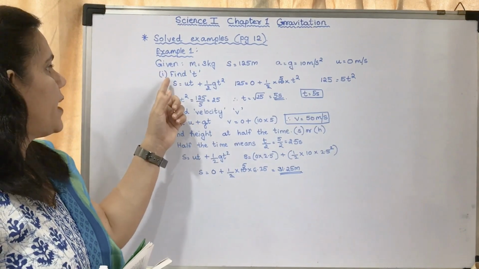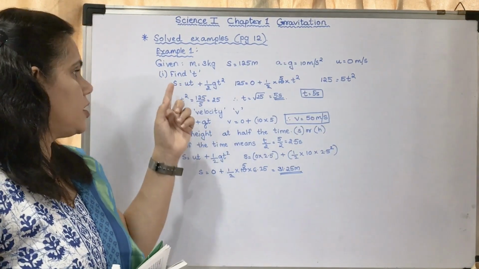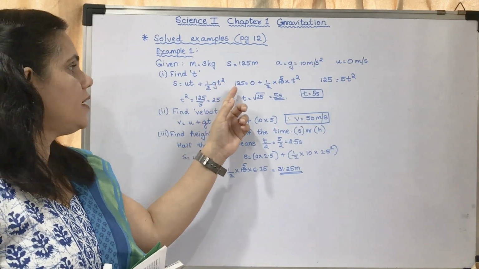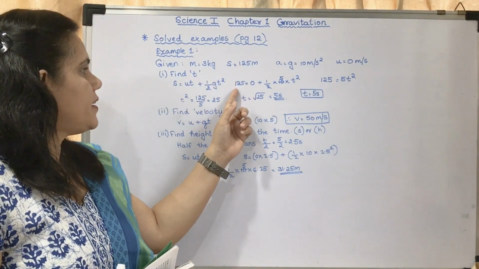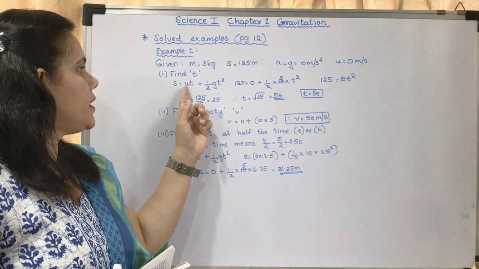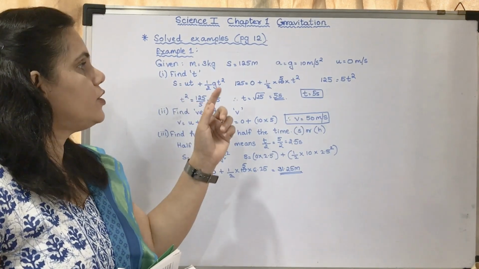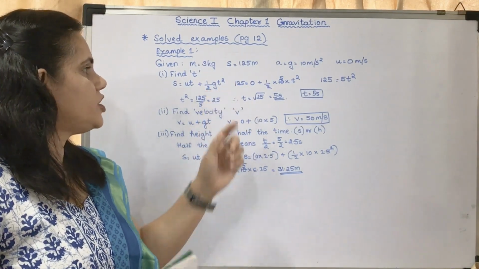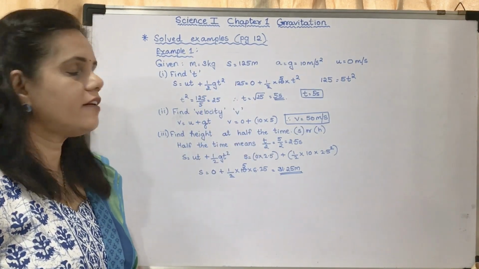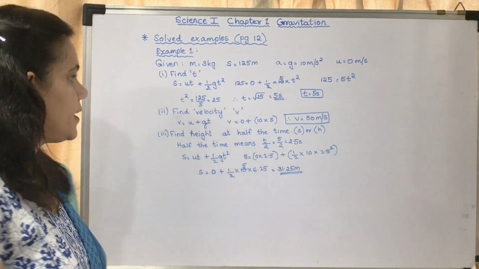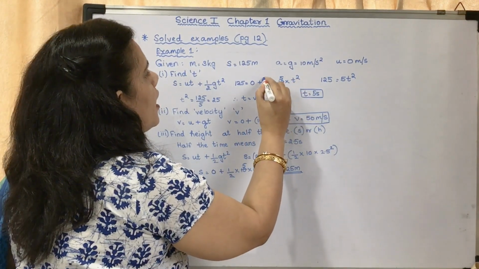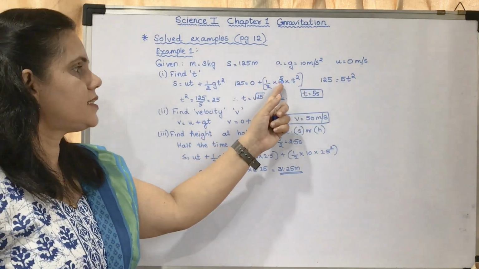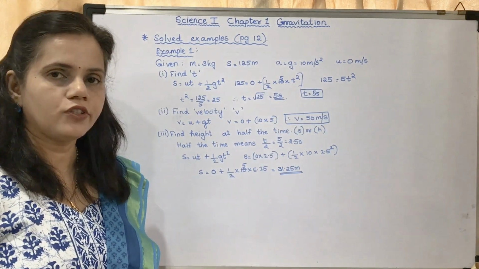So find t. That is the first question. We will use the equation s is equal to ut plus half gt square. s is given as 125, u into t, that means 0 into t, which will give you 0, plus half gt square. g is taken as 10 and t square we have to calculate.